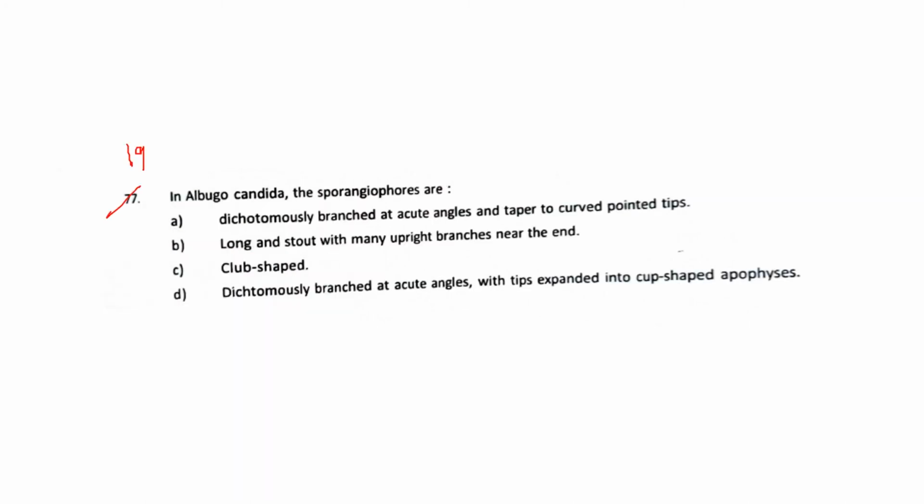Question number 19. In Albugo candida, the sporangiophores are. Albugo candida belongs to the class Oomycetes, which is a lower group of fungi, and it is responsible for the white blisters. Now they are asking about the sporangiophores specifically, so this question is very specific about this group.